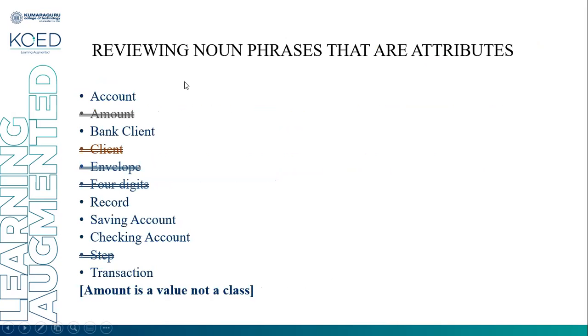Next one is to review the noun phrases that are attributes. Here, the amount is a value.